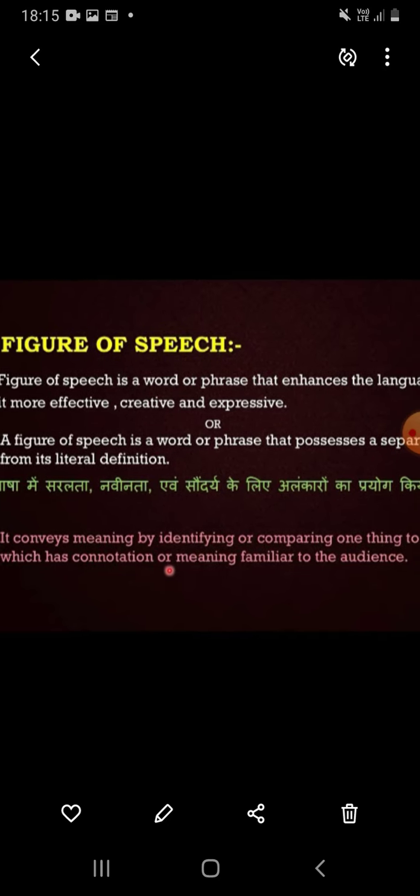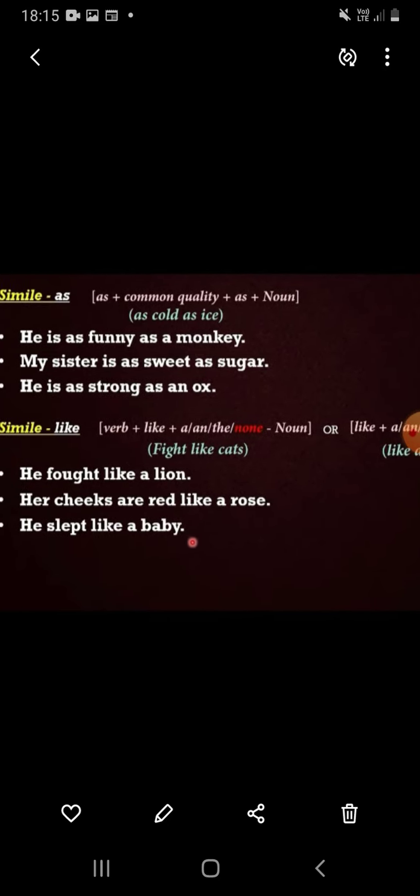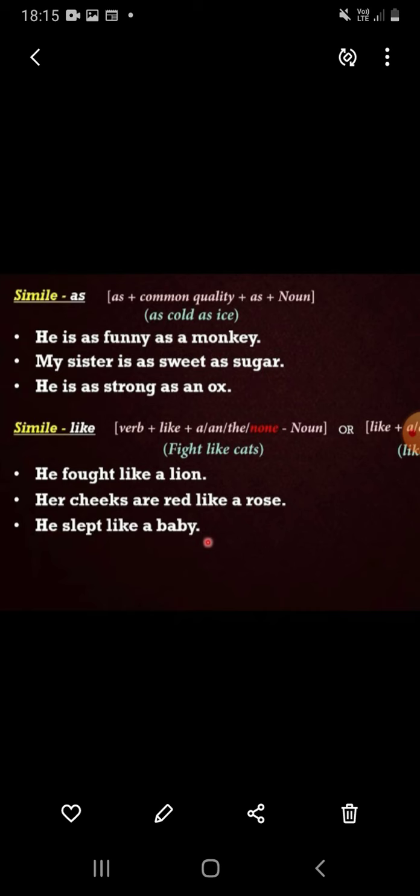Then next, a very important figure of speech, simile. What is the exact meaning of simile?